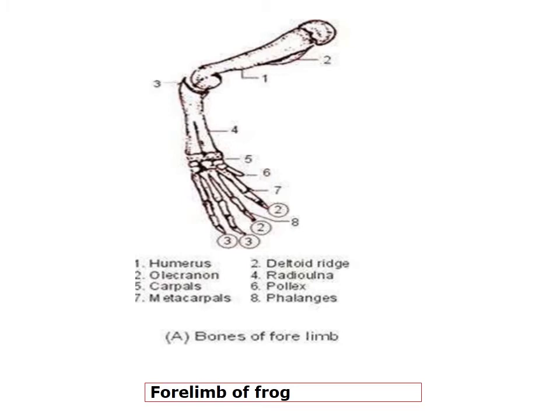The forearm has two bones, radius and ulna, and they fuse together to form the radio-ulna. It has a depression on the anterior region which is known as the olecranon notch, and at its proximal end it articulates with the trochlea of the humerus. This articulation forms the elbow joint.